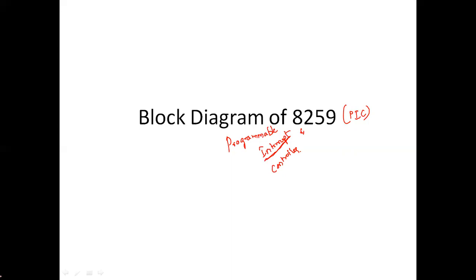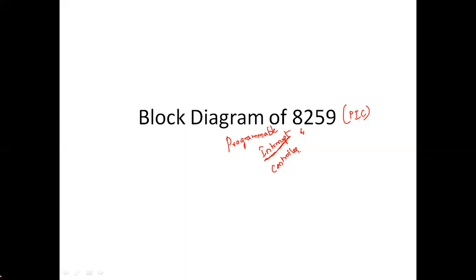And lastly, maskable interrupt and non-maskable interrupt. If the CPU is executing any particular task and an interrupt occurs, the CPU can neglect or disable that interrupt. We call that a maskable interrupt. When it comes to a non-maskable interrupt, for example TRAP of 8085, TRAP has the highest priority. The CPU can't neglect that TRAP signal. It must attend that TRAP signal. So that is the non-maskable interrupt. So, clear regarding the interrupts.